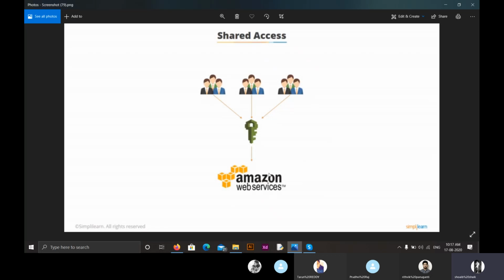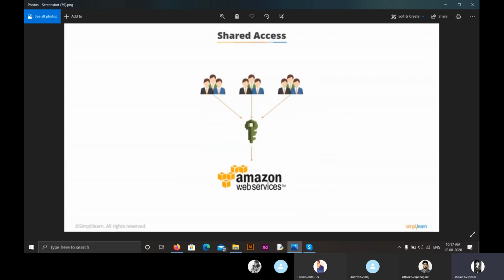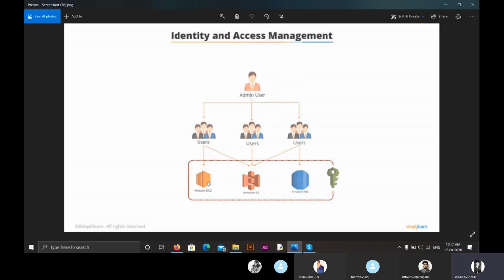Now, if we are an admin user, then we can create an admin password and get access to all the services we want. Suppose a user comes who just wants Amazon EC2 or Amazon S3, we can provide him an encrypted password, and what he can do is only access S3 and EC2. If someone wants only S3, we can give him that password.